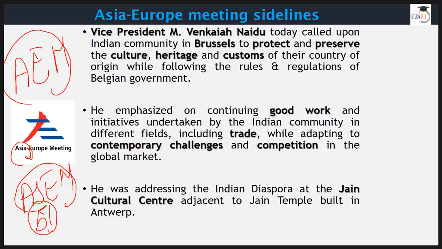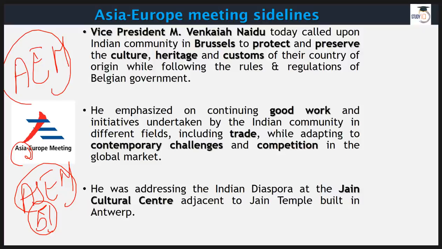At the same time, he advised them that everything they do should be in line with the rules and regulations of the Belgian government. Nothing that we celebrate or do should be against this law. This is something he has advised our people. Of course, there is nothing wrong going on in Belgium. This is just advice coming from the Vice President.